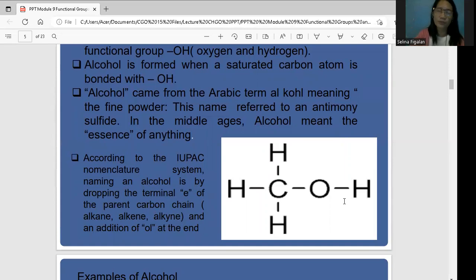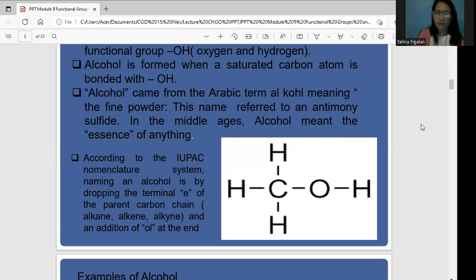So, for example, the word alkane, with your previous lessons, right? When you say this about the alkane, that alkane will become, you have to remove the letter E and change that to OL, so it becomes alkanol. Okay, so methane is methanol. You replace the letter E.